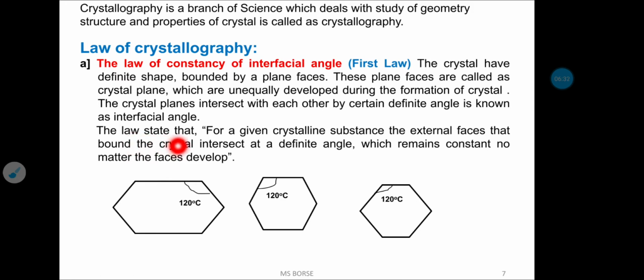The law states that for a given crystalline substance, the external faces that bound the crystal intersect at definite angles which remain constant no matter whether the faces are unequally developed. That means the faces may be different, but the interfacial angle of the given crystal remains the same or constant. This law is called the law of constancy of interfacial angles.